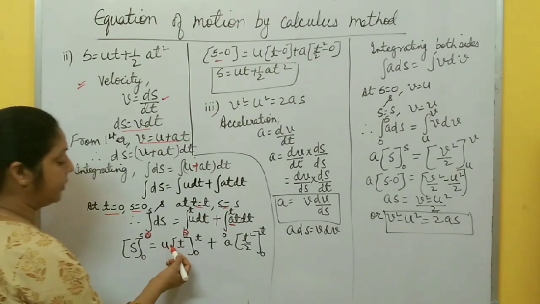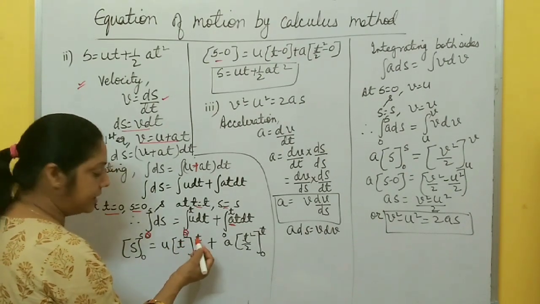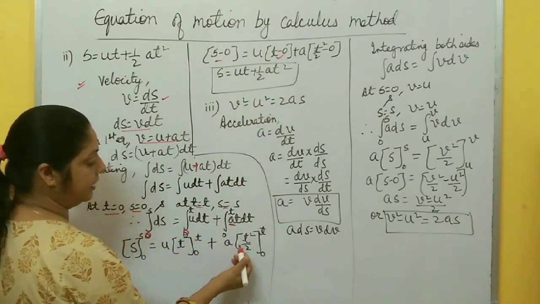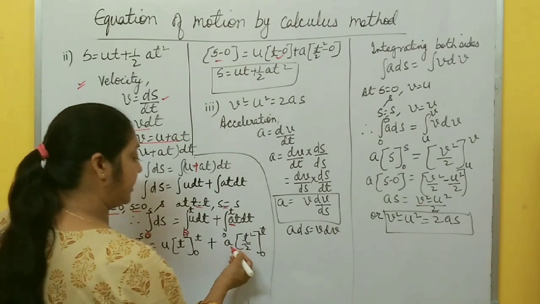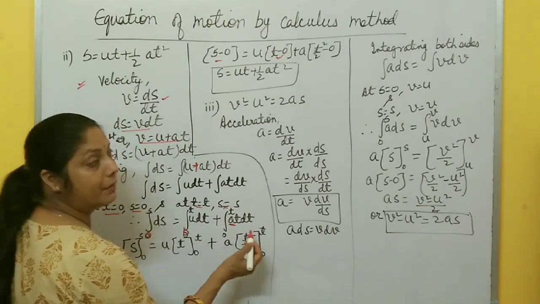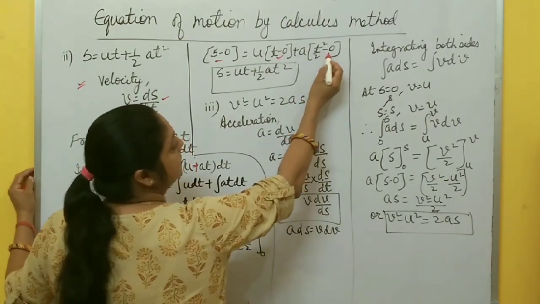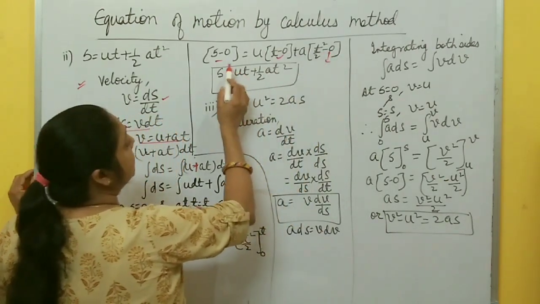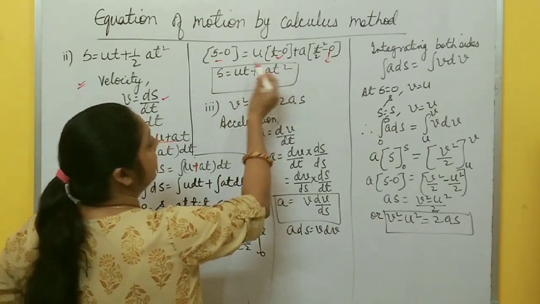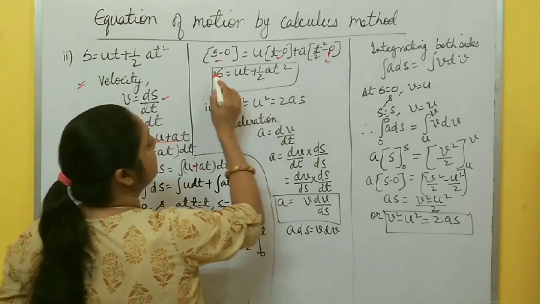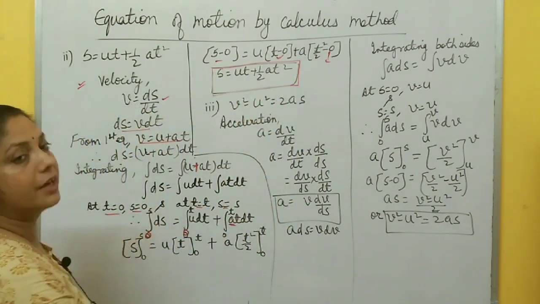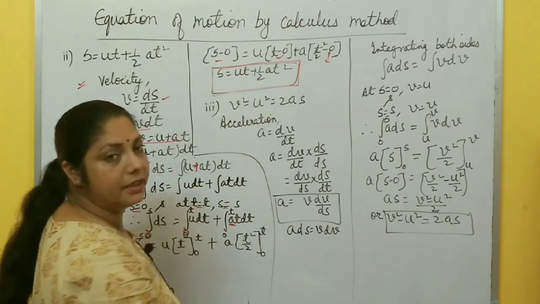Now here, integral of dx equals x, upper limit t, lower limit 0, so you write t minus 0, plus a, and 2 is constant, you take 2 outside also, upper limit is t and lower limit is 0, so t square minus 0, right? So this term becomes 0, so s minus 0 is s equal to u, t minus 0 is t, so ut plus half at square. In this way you derive the second equation of motion, distance travelled by a body in time t seconds.